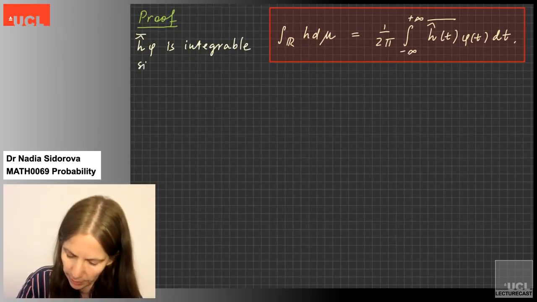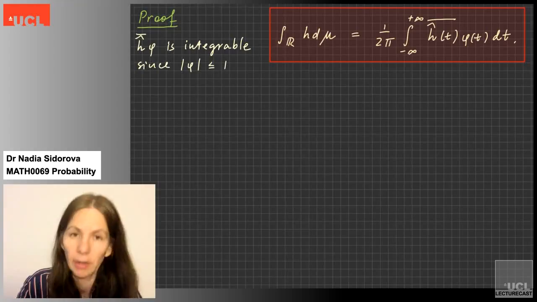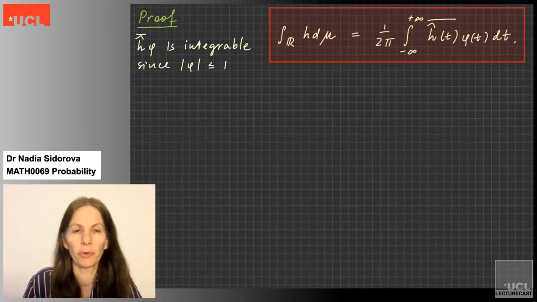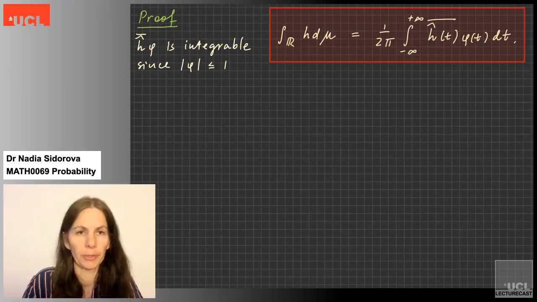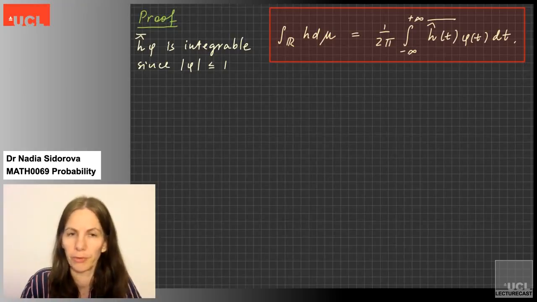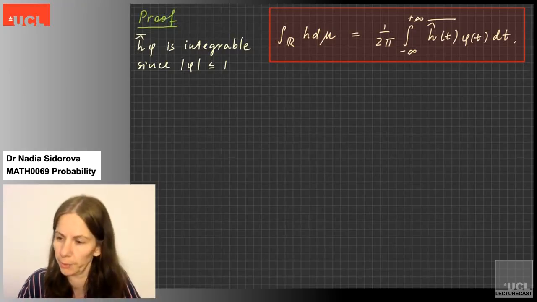Since phi is always bounded by 1, that's true for every Fourier transform because we obtain it by integrating e to the power itx with respect to something which integrates to 1. So phi is always less or equal than 1.